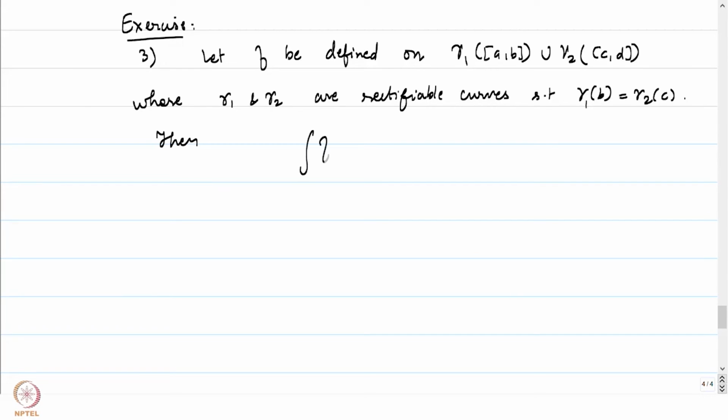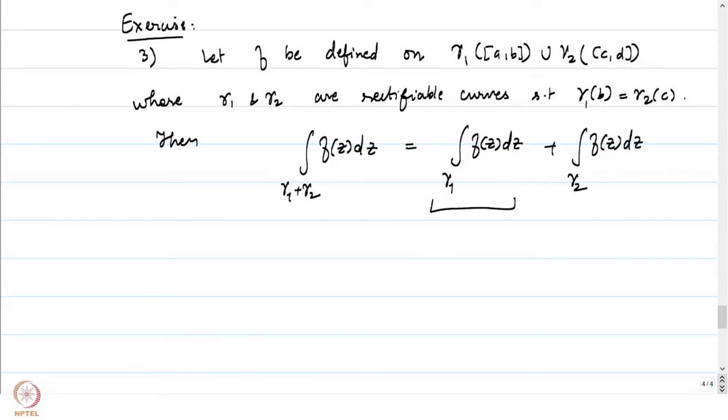The integral of f of z dz over the concatenation of gamma 1 and gamma 2 is equal to the integral of f of z dz over gamma 1 plus the integral of f of z dz over gamma 2. So this is a complex number, this is also a complex number. We are looking at the sum of these two complex numbers, and that will be exactly equal to the integral of f over gamma 1 plus gamma 2.